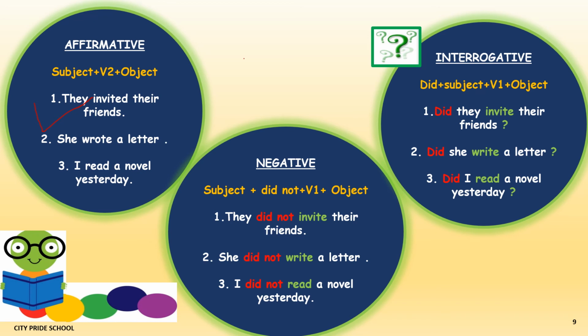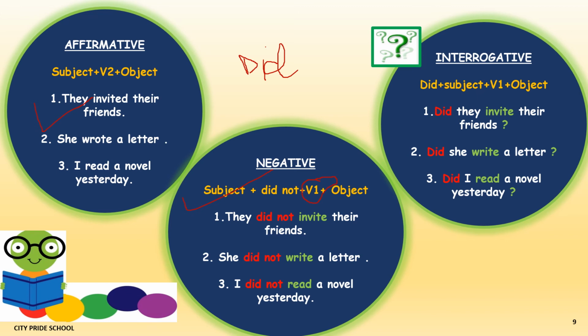So did is the helping verb which is used in sentences of simple past tense to frame a negative sentence. So the structure of negative sentences is subject plus did not plus V1 form of the verb. This is the main change that has to be brought in.